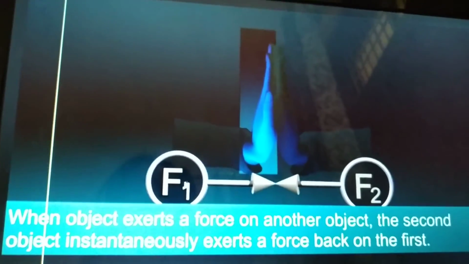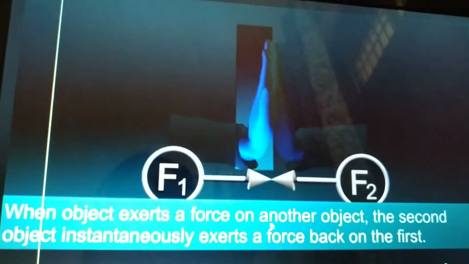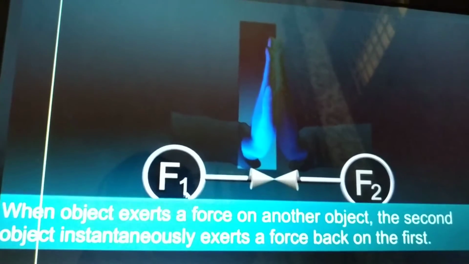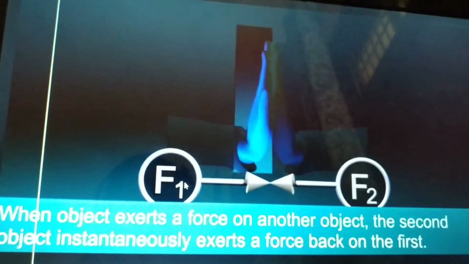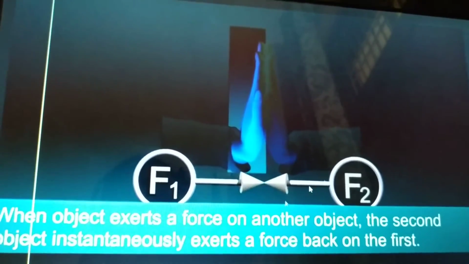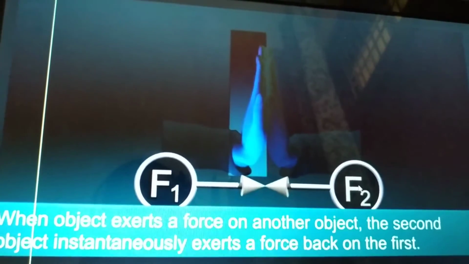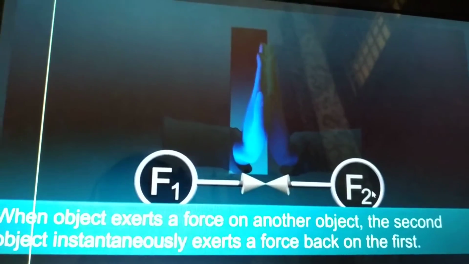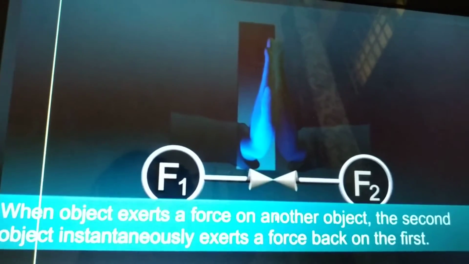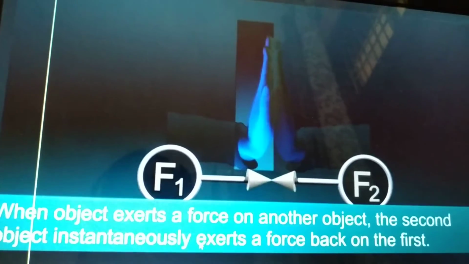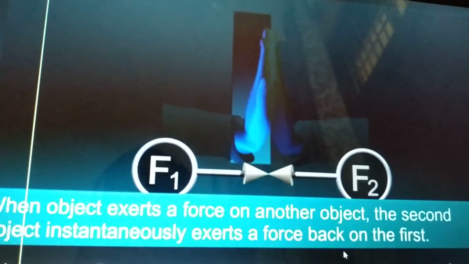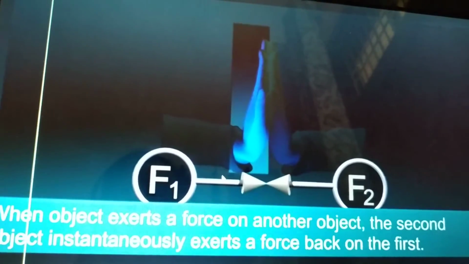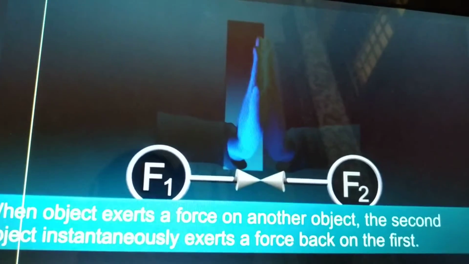So when an object exerts a force on another object, take the example of the wall: this is F1 and this is F2, the wall. If you are applying force on the wall, what will happen? The second object instantaneously exerts a force back on the first. So what will the second object do? It will apply force on the first, right?